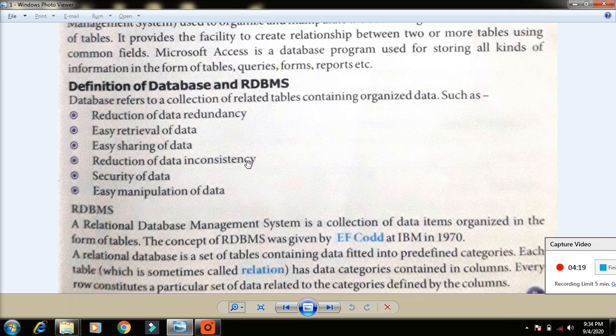The next one, security of data. We can save the information for the future. That is another advantage of the RDBMS. The next one, easy manipulation. Manipulation means handling of data. We can take data from one table and fetch it to another table. That handling of data is also very easy. So these are the definitions of the database and RDBMS.